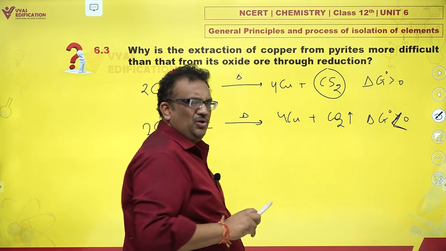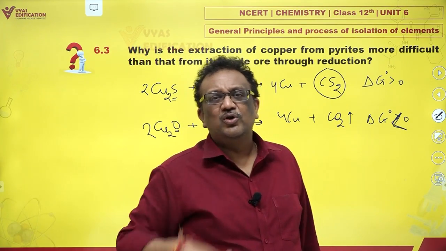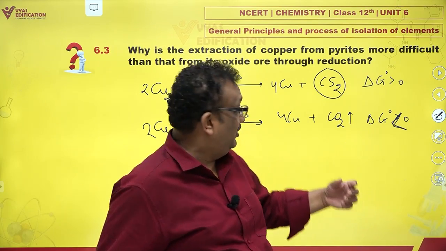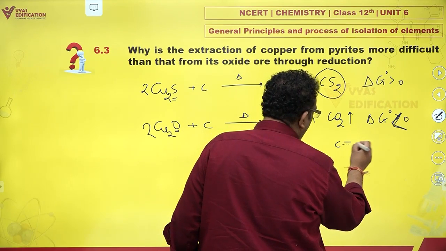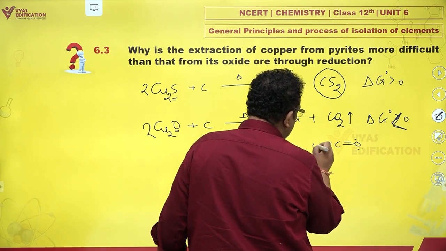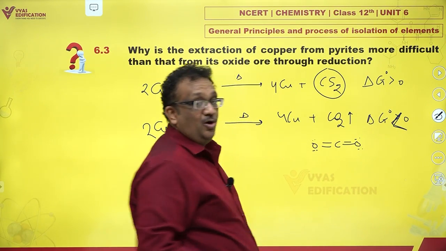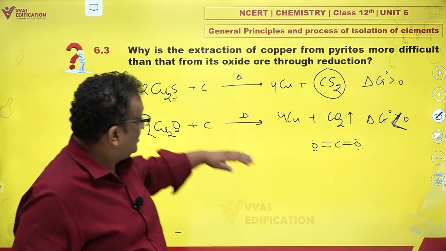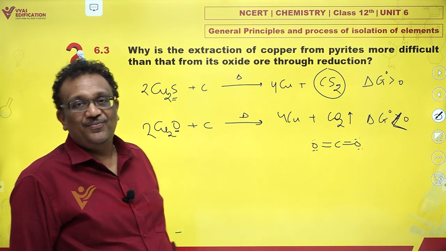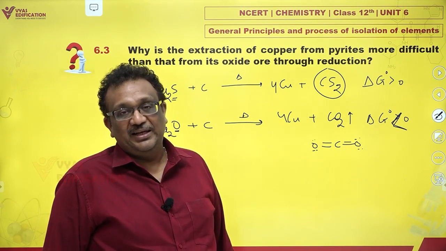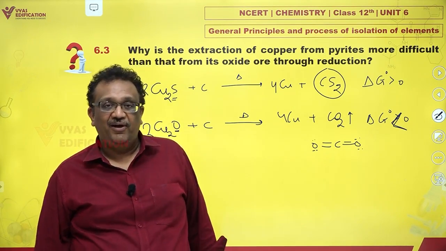Formation of CS2 is not that favorable, largely because carbon-sulfur bonds are not that good. Carbon-oxygen bonds are really good. So CO2 is such a stable molecule, it loves being formed, and that makes the entire delta G0 negative. That means this is a spontaneous reaction while that is a non-spontaneous reaction. Typically, that is always the case, not just with copper, but with any sulfide.